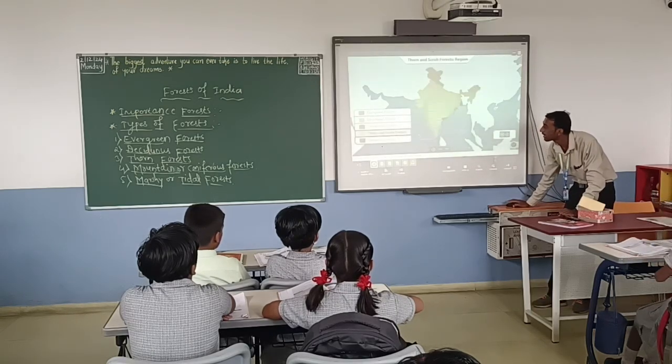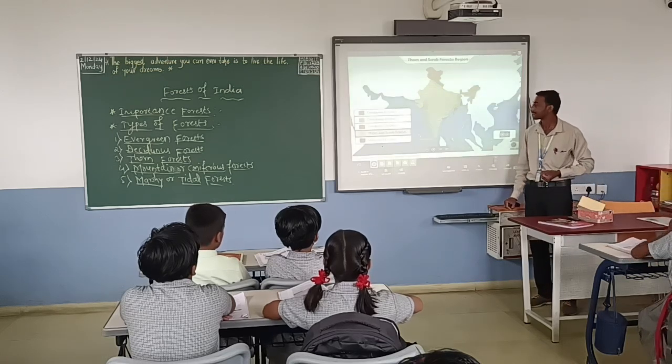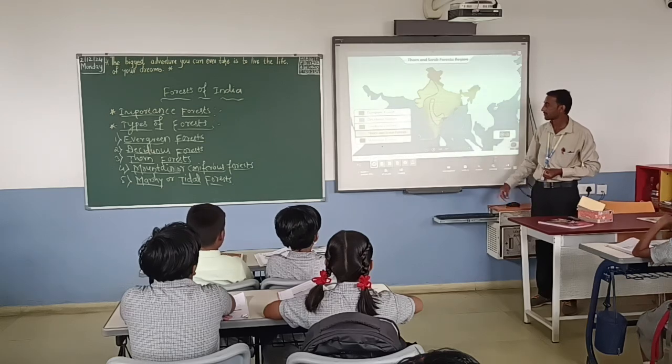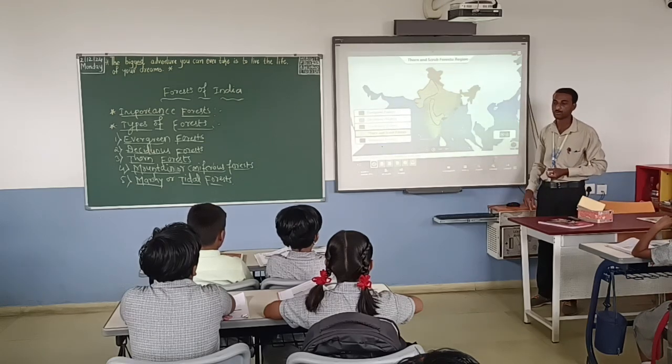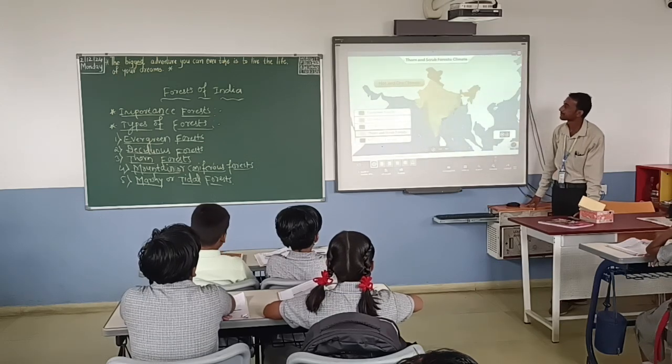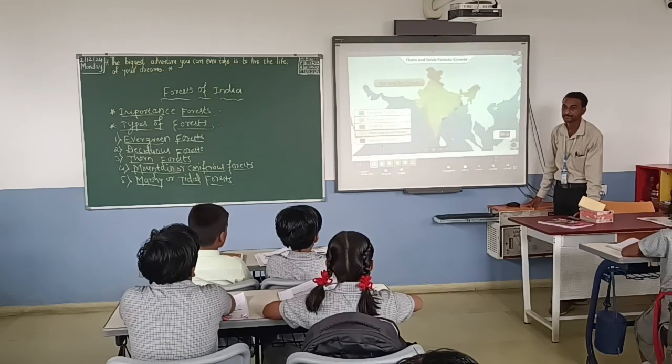Now thorn and scrub forests are found in the desert areas of western India, Rajasthan and Gujarat, and in some parts of the Deccan Plateau. Some parts here also we can find that type of forest. Plants that grow in these forests adapt well to this hot and dry climate.